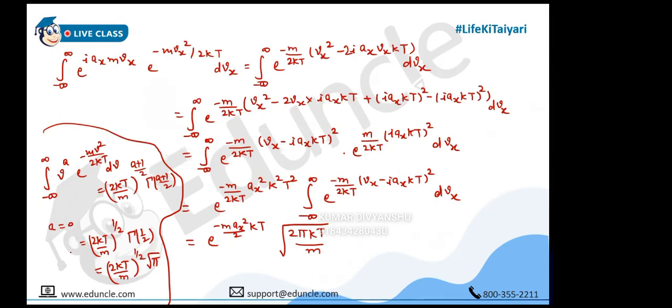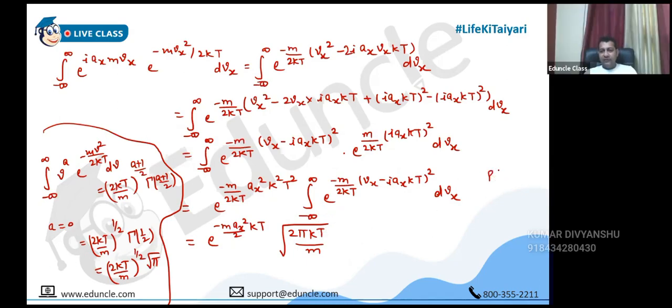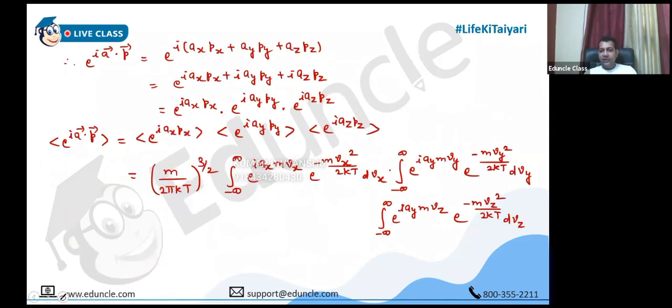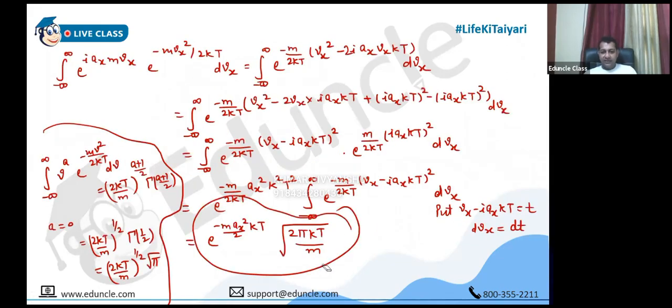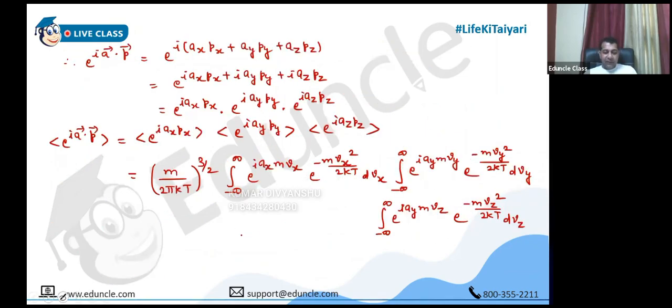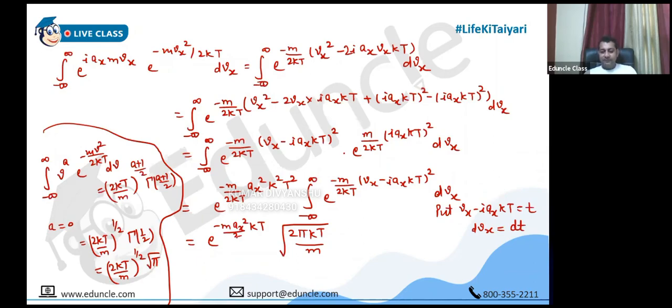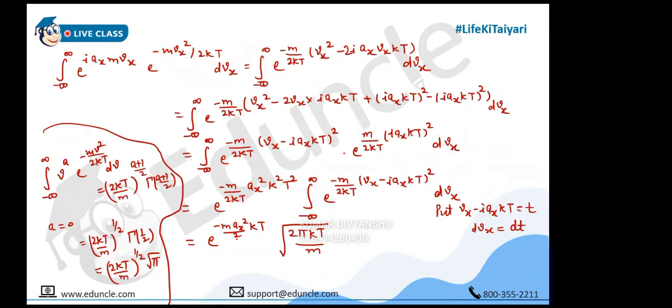And if someone is still confused, you can put this factor equal to something. If you think that here it is not same as the used one, you can put vx minus iota ax by 2kt equal to t, then dvx will become dt. So you can add one more step. It will become minus m by 2kt t square into dt. Then it will become exactly similar to this one. So these two integrals will also assume similar values. Along with this term, we are having three terms like this. The only difference is in the terms related to y, vy and vz, this ax will be replaced by ay and az respectively. Please check everyone. So take care of this fact.